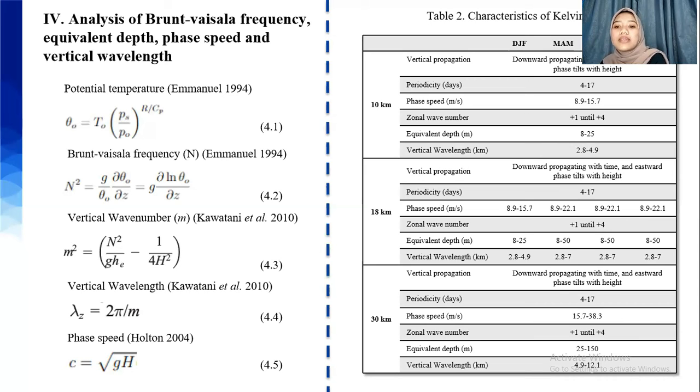In JF, it is between 8 and 25 meters, and in the other seasons it is 8 to 50 meters. Also, the passage speed in the JF season is between 8.9 and 15.7 meters per second, with a vertical wavelength of 2.8 to 4.9 kilometers. In the other seasons, MAM, JJA, and SON, the passage speed is higher, between 8.9 and 22.1 meters per second, with a vertical wavelength between 2.8 and 7 kilometers.